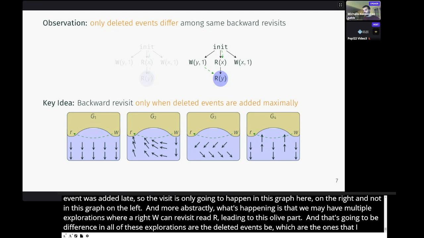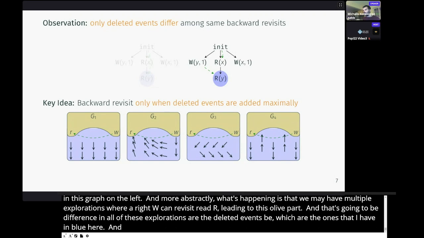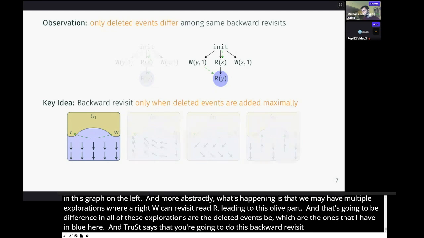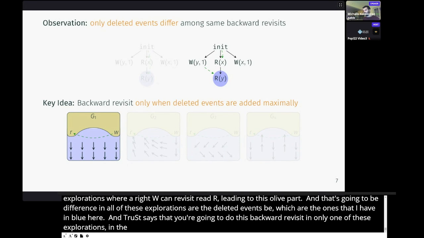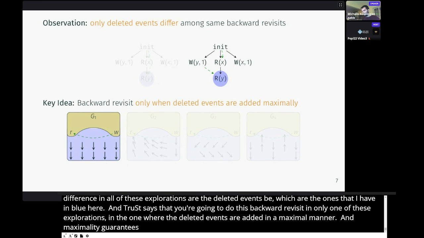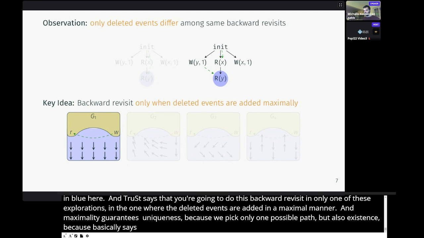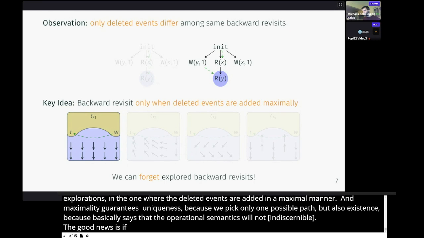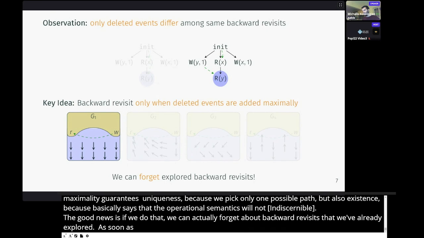And Trust says that you're going to do this backward revisit in only one of these explorations, in the one where the deleted events are added in a maximal manner. And maximality guarantees uniqueness because we pick only one of all possible paths, but also existence, because it basically says that the operational semantics will not get stuck. And now the good news is that if we do that, we can actually forget about backward revisits that we've already explored. As soon as we encounter a backward revisit and then we execute it, we can forget about it because we know that it's not going to occur in any other exploration.